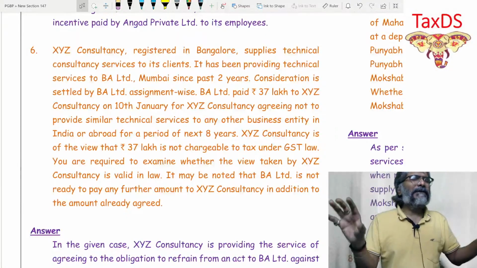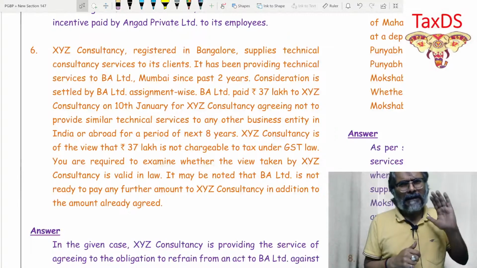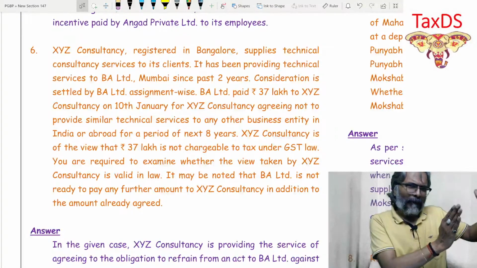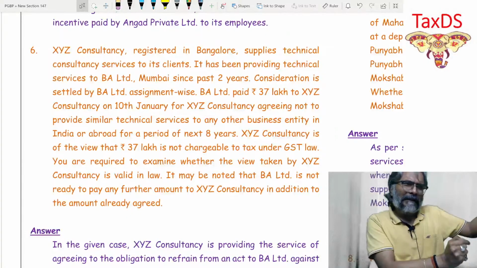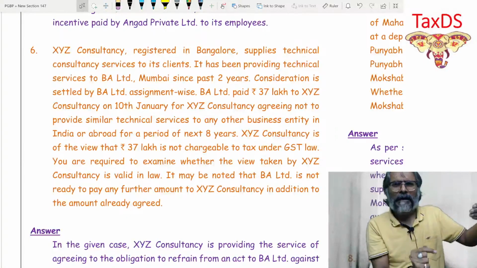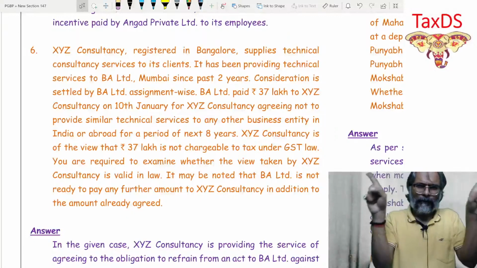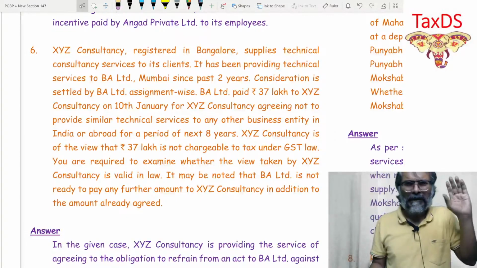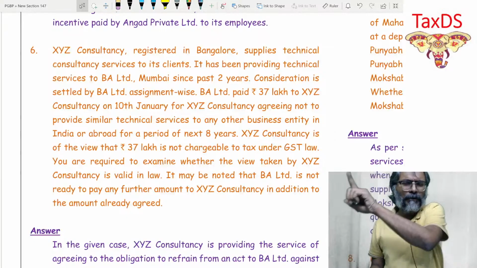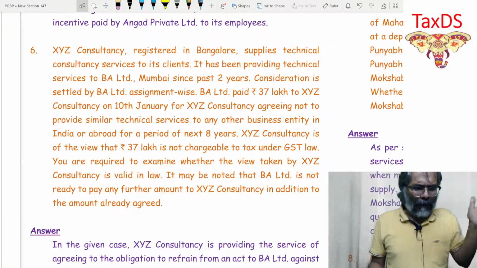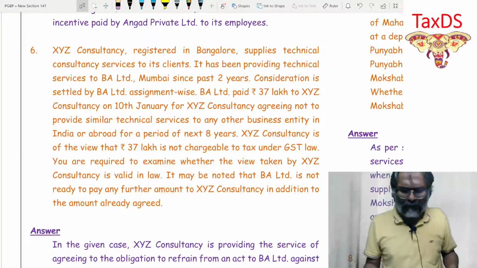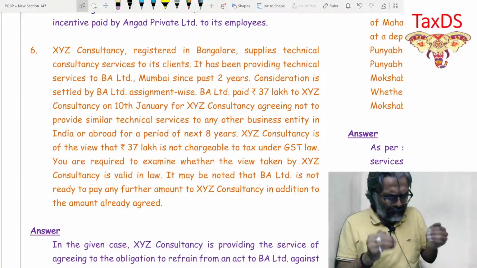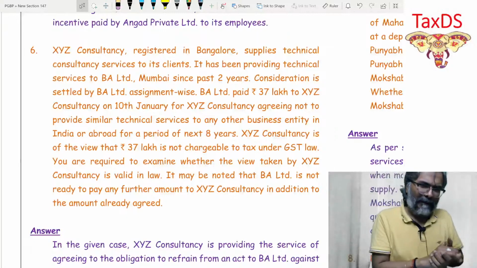What is that 7.1a, read with schedule number 2? It is nothing but, students, about the case where this category of supply would be considered as a supply of goods or as a supply of service. One of the two. So what I'm suggesting to all of you students is that immediately after the lecture, just go through that 7.1a, read with this thing. So this case study is based on that.